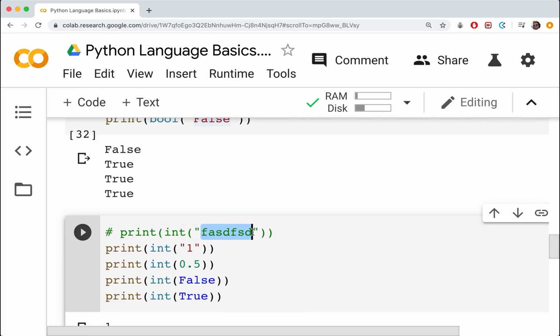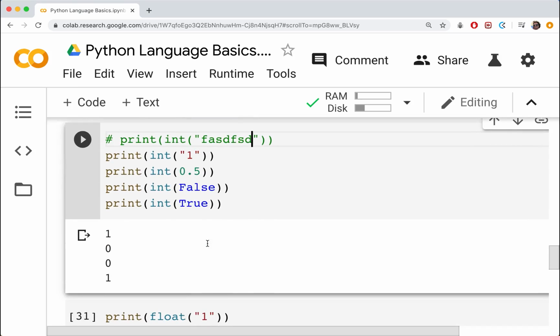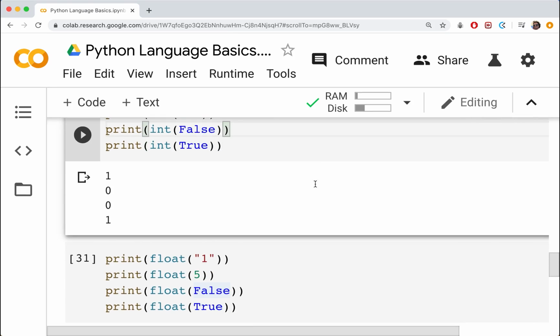Trying to convert text, letters, and other characters to numbers also makes sense, but I'm not sure if that's necessarily intuitive or not. Either way, I just wanted to highlight what is and isn't allowed. Remember, with each of these conversions, it doesn't matter from what type or to what type, we're not modifying the original variable's value. All we're doing is taking whatever value we hold, converting it and storing it in a new variable, or in our case, simply printing it out. So the original value remains unchanged. That is different from reassigning a different type to a variable. All right, so keep that in mind.